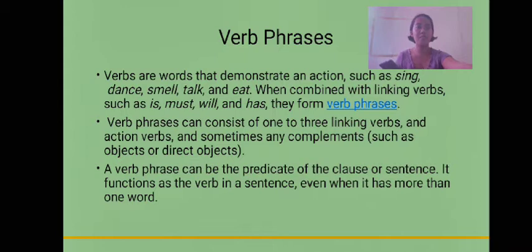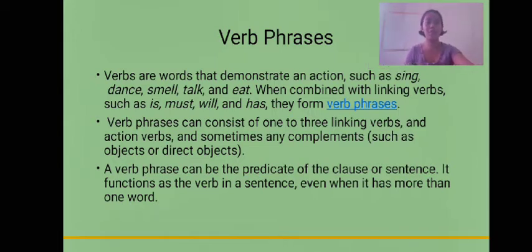Verb phrases can consist of 1 to 3 linking verbs and action verbs, and sometimes complements such as objects or direct objects. A verb phrase can be the predicate of the clause or sentence, and it functions as the verb in a sentence even when it has more than one word.